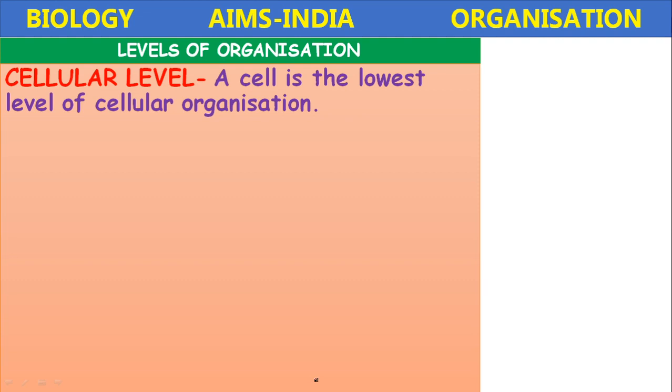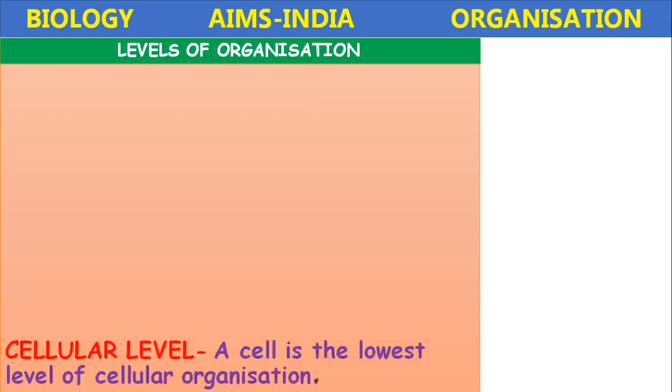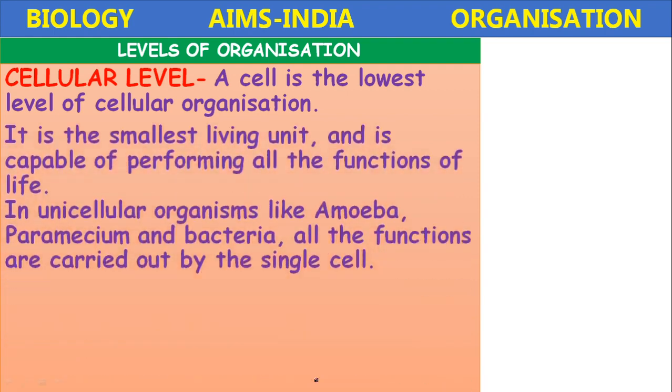So now come to the cellular level. The formation of the cell is completed. The cellular level of organization: a cell is the lowest level of organization. It is the lowest, means the smallest. It is the smallest living unit and is capable of performing all the functions of life. Though it is the smallest unit, it is capable of performing all the functions.